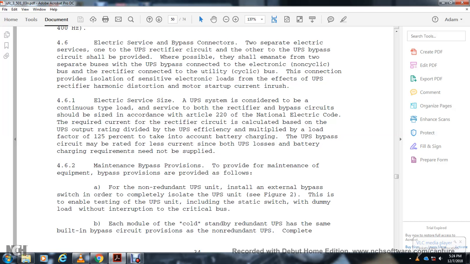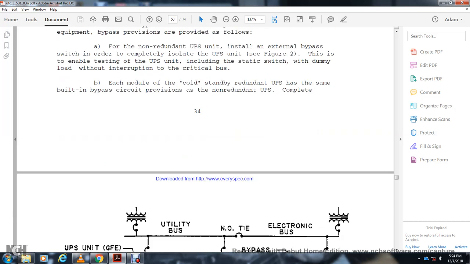The module of the cold standby redundant UPS system has the same multiple built-in bypass circuit provision as the non-redundant UPS complete.